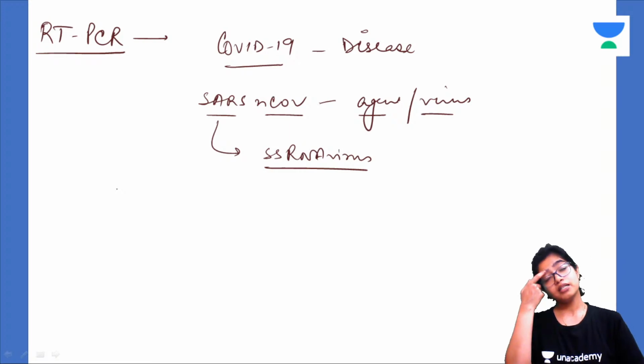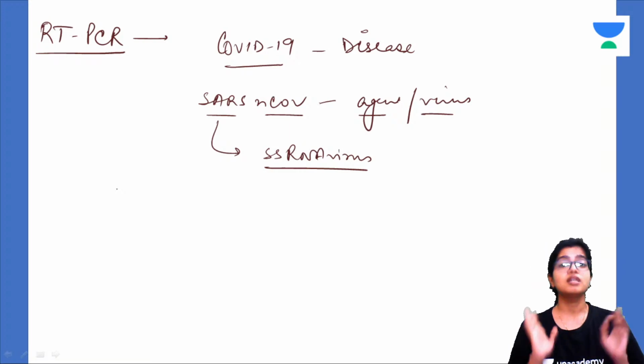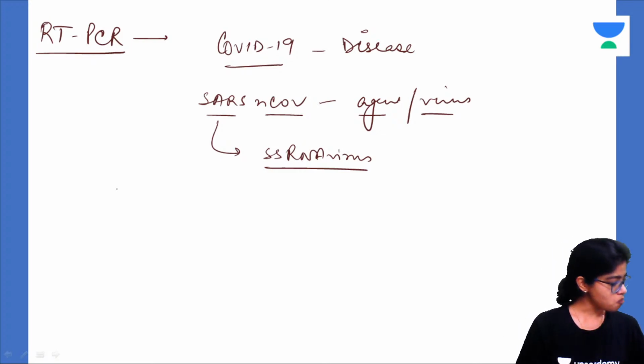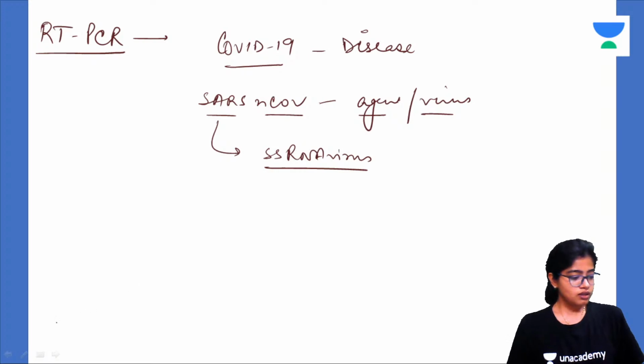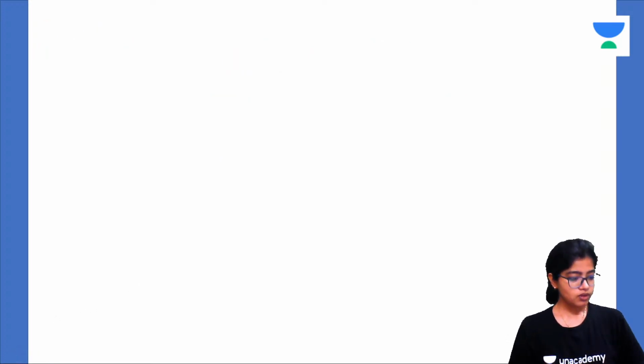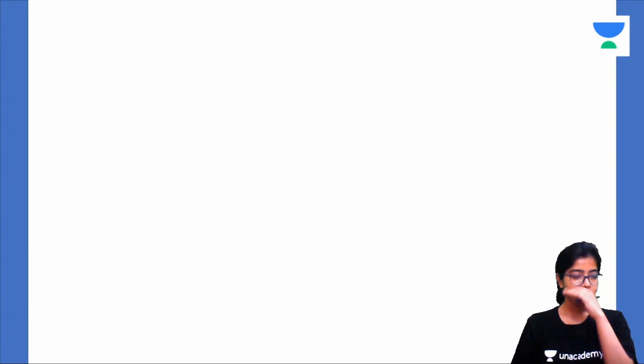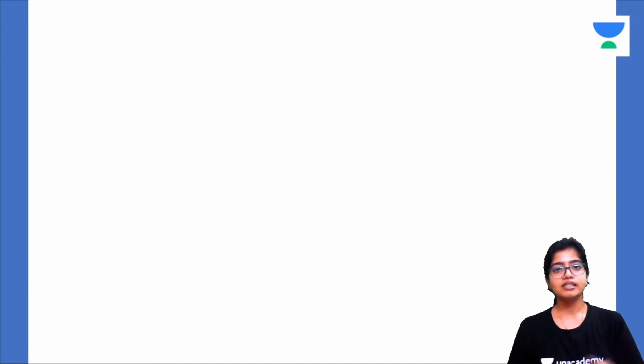Now suppose we have to conduct an RT-PCR test on someone who is a suspect of COVID. What are we going to do? First of all, we'll collect the sample. Oropharyngeal swabs and nasopharyngeal swabs are taken. They're transported in a carrier medium, and then they are tested in the lab.